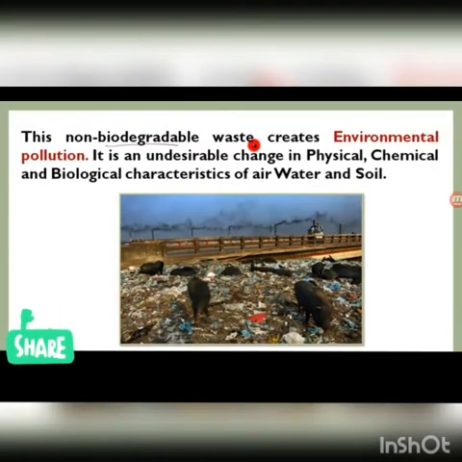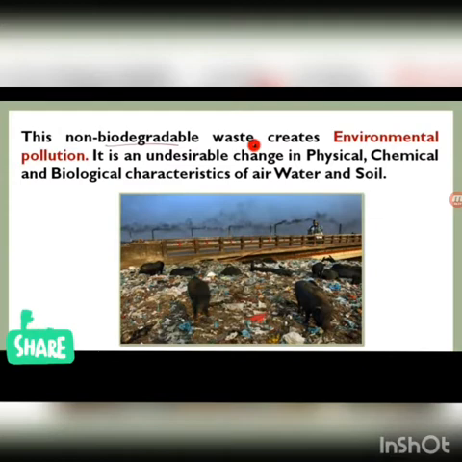Now, there are many drawbacks of non-biodegradable waste. They create environmental pollution. This is not a new topic to you. All around you, you can see that environmental pollution is caused by these non-biodegradable waste. It is an undesirable change in physical, chemical and biological characteristics of air, water and soil.